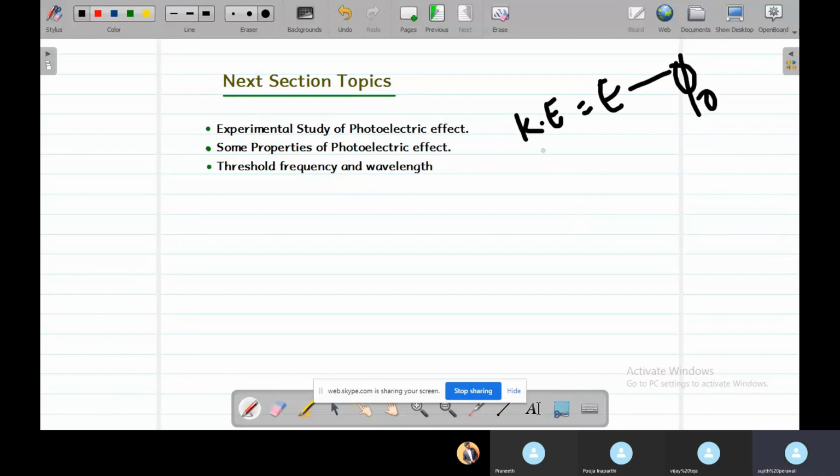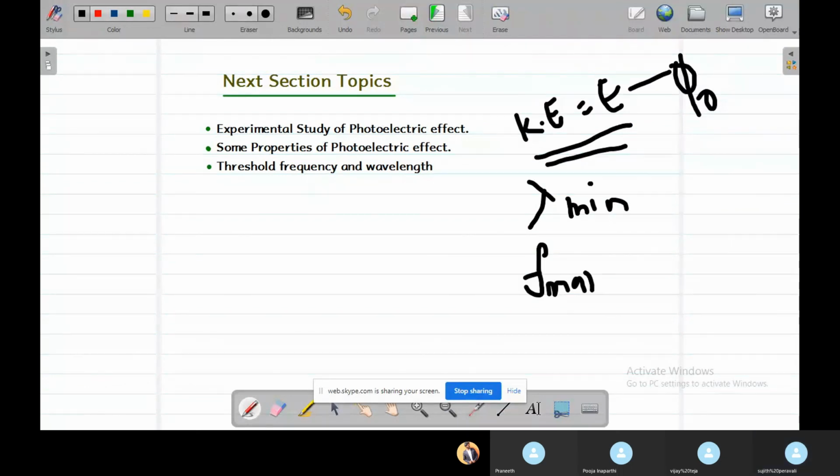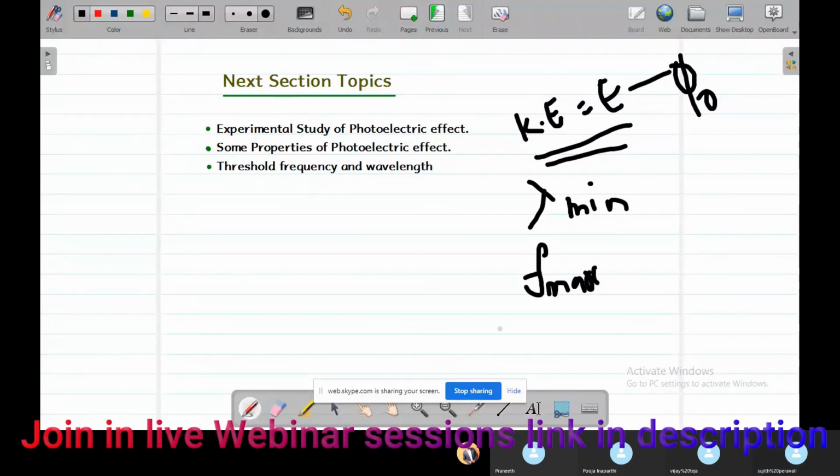We'll also discuss the minimum wavelength and maximum frequency concepts, which means threshold frequency and threshold wavelength.